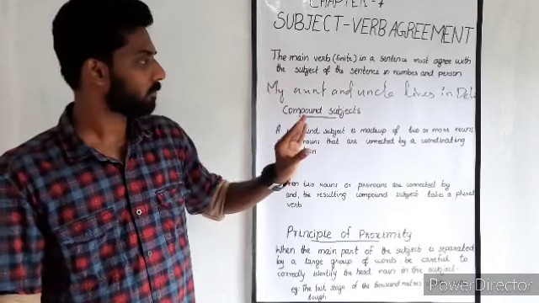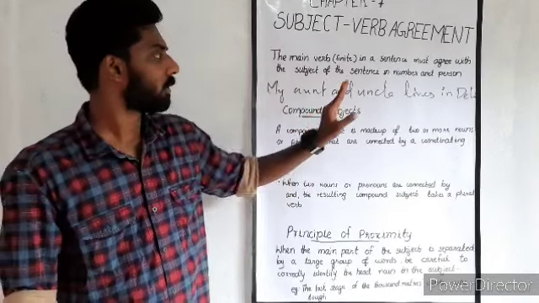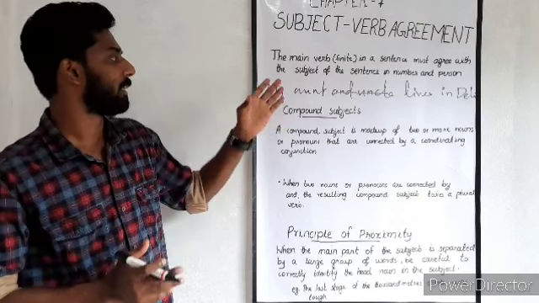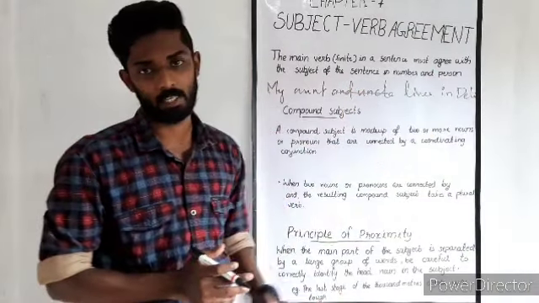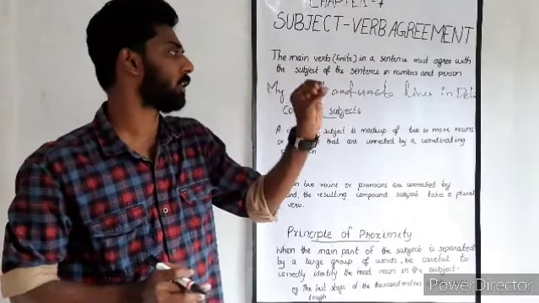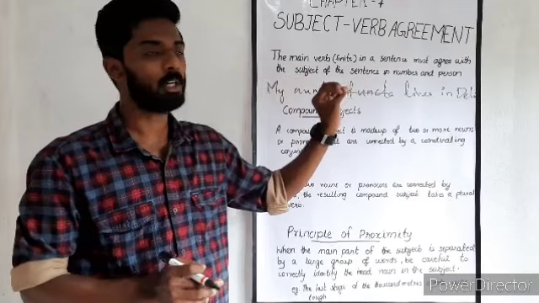So we live in Delhi, and if we are using only my aunt, what will we use? We will use my aunt lives in Mumbai, lives in Delhi. So what is the difference between these two? Here the subject agrees with the verb in the sentence. That is the main thing with regard to subject verb agreement.